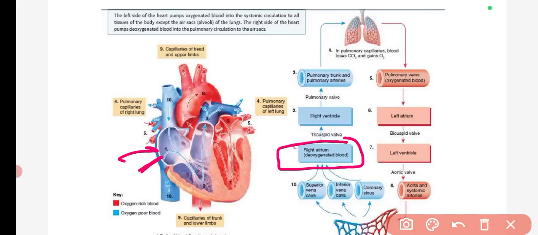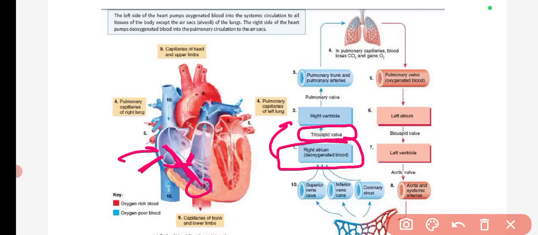Then after the first point it will go to the second point, which is the right ventricle. And how will it go to the right ventricle? It will move through the tricuspid valve. This part is a valve, and the blood will come, this valve will open, and the direction of these valves is such that the blood passed from the right atrium to the right ventricle will not pump back. So the formation of these valves is like this.